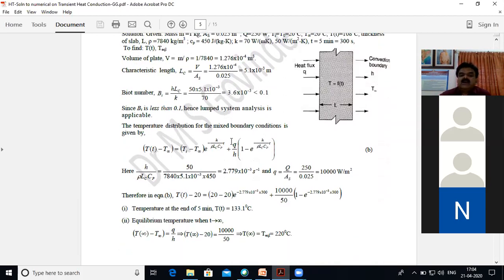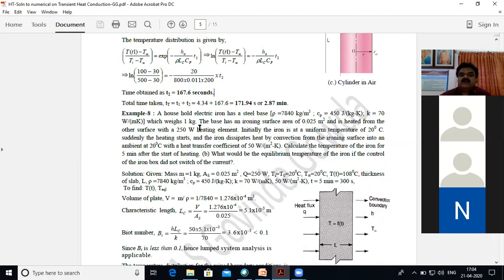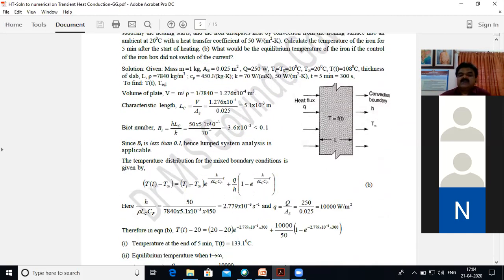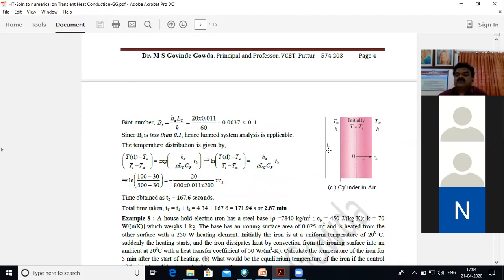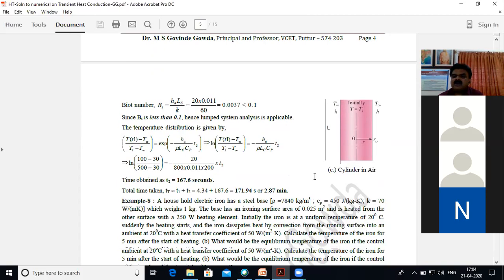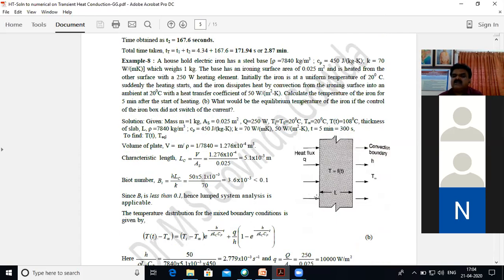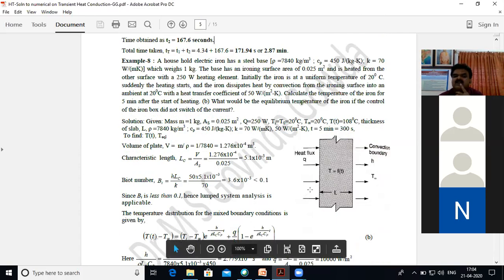Problem number 8 is the combined boundary conditions. In all the previous cases, you will find either around the cylinder or on either side of the infinite body, the same fluid will be there on both sides. But here, one side is the heat flux, and the other is the convection.